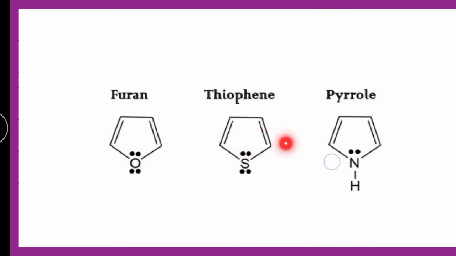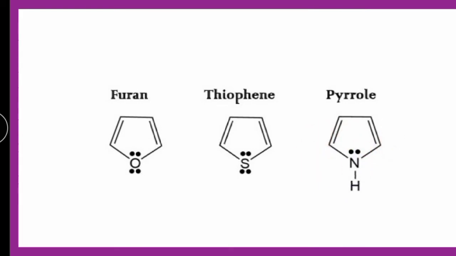Furan, thiophene, pyrrole are the originators, the basic structures containing only one heteroatom in the case of five-membered heterocycles. The oxygen containing heterocycle is furan, and the sulfur containing heterocycle is thiophene, and